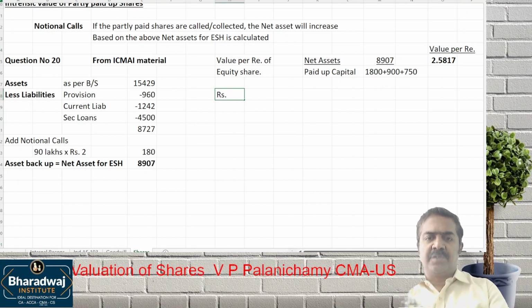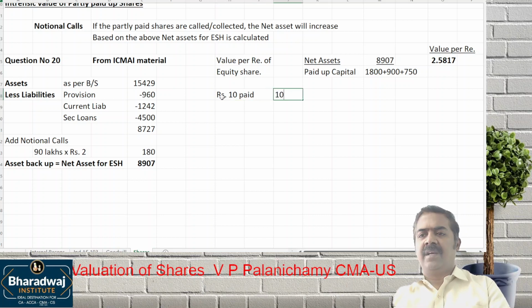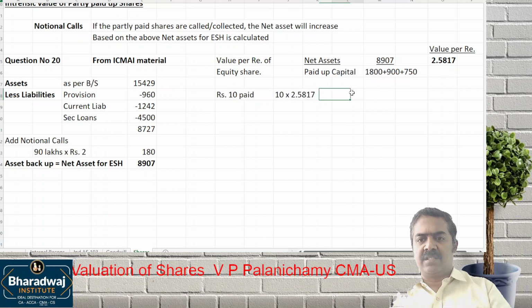Simple. If it is rupees 10 paid up, then 10 into 2.5817. This is the value.